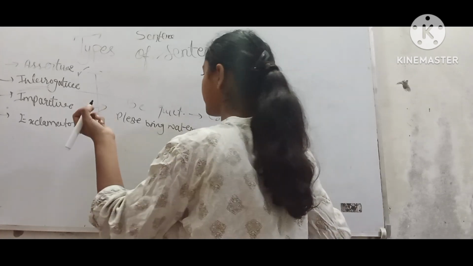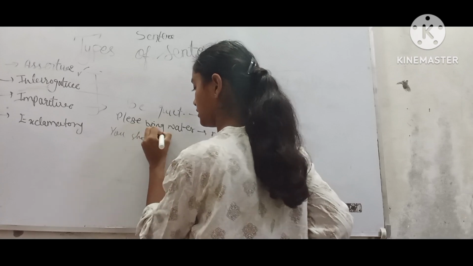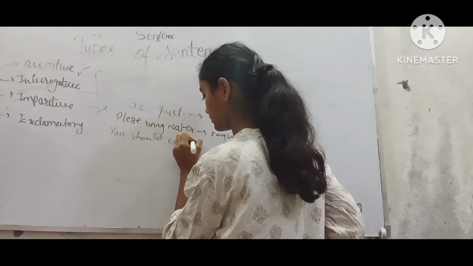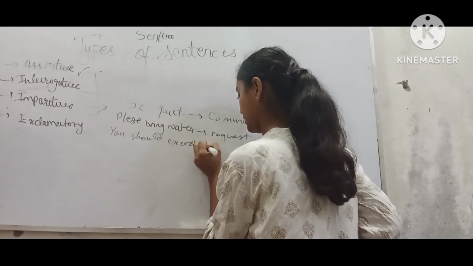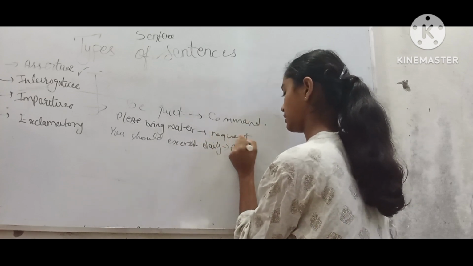Or like you should exercise daily. It is an advice.